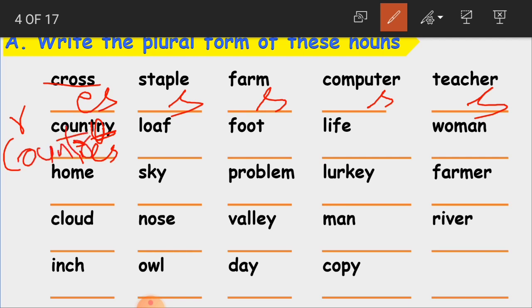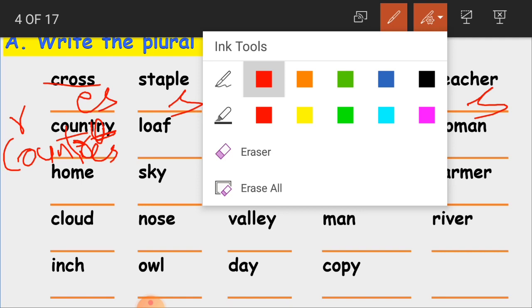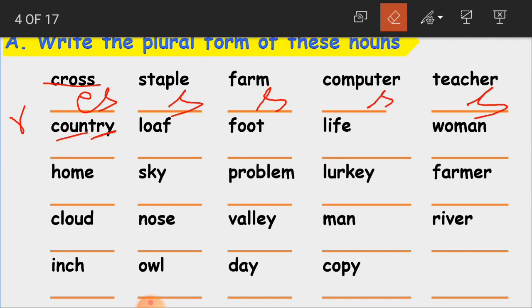Countries. Now I'll write it clearly for you again. Okay, this country becomes, understood how I made it? Okay children, it becomes what? Countries. C-O-U-N-T-R-I-E-S. Country. So Y went off. In place of Y, I came and ES is added.